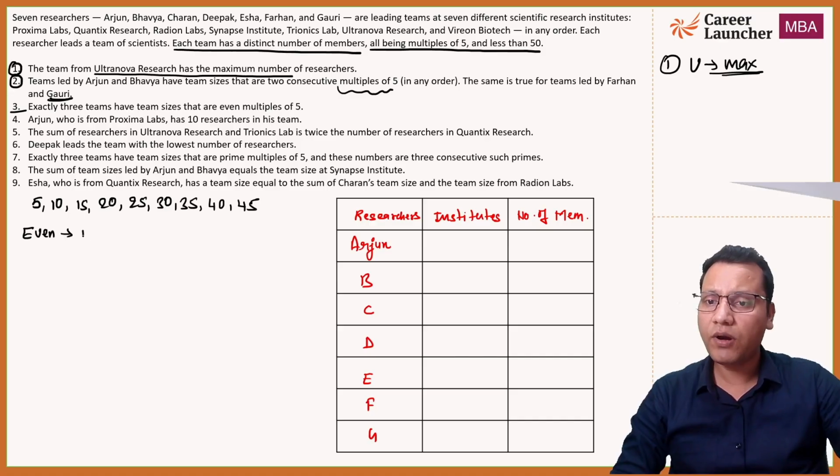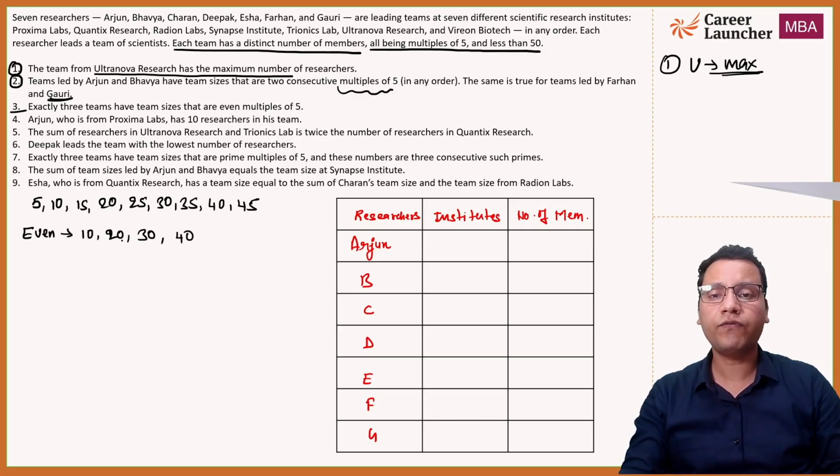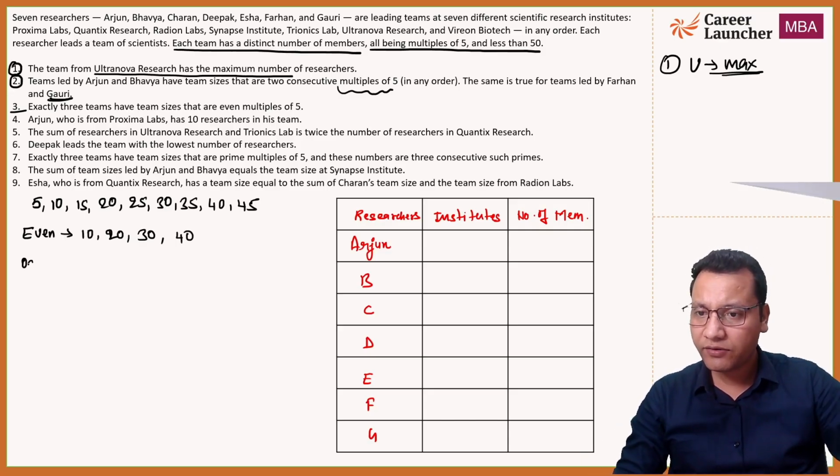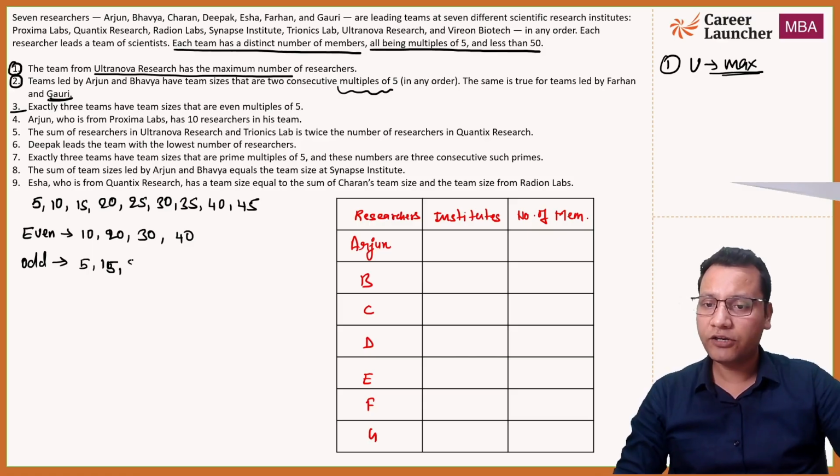What will the even multiples of 5 be? That will be 10, 20, 30, 40, right? These are even multiples of 5. So the rest will be odd multiples, right? So let's write the odd multiples too. The odd multiples will be 5, 15, 25, 35 and 45.